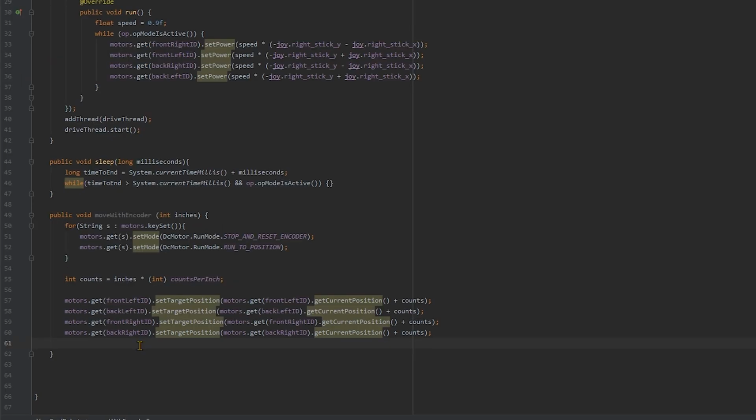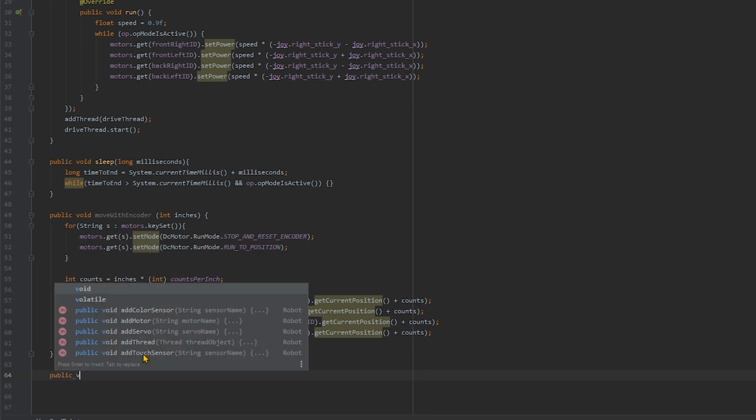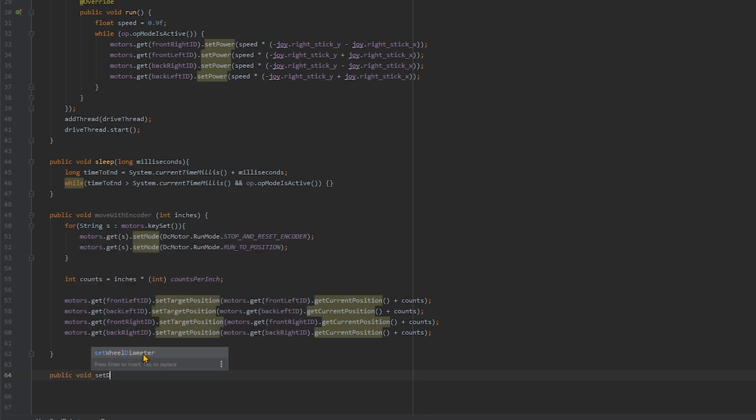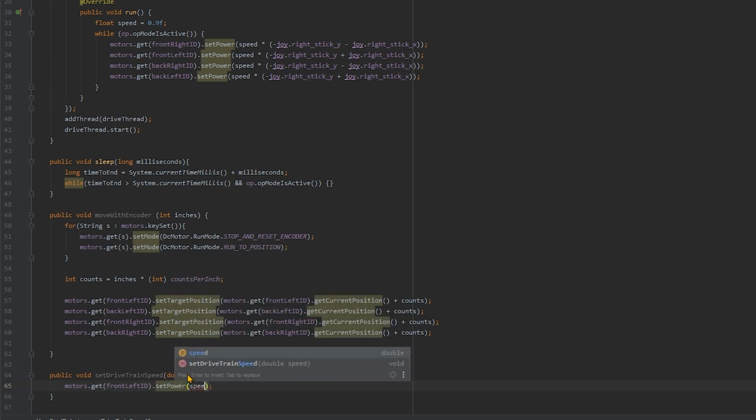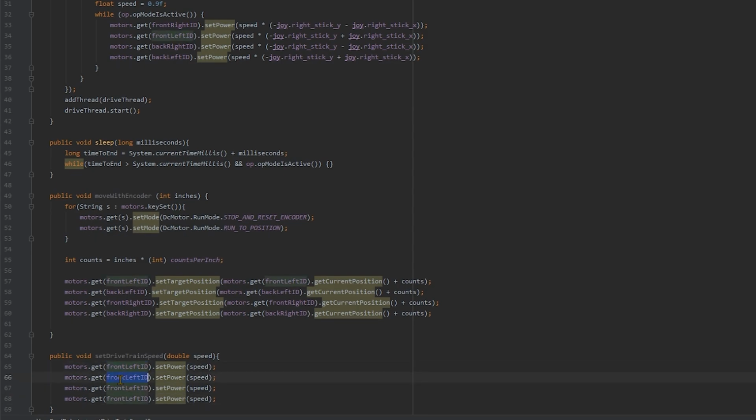Now we need to set the speed for each motor through a method of sorts. Let's go down to the bottom and say public void setDrivetrainSpeed, and you'll put in a double speed. In the body, for each motor in your drivetrain, set the power. So motors.get(frontLeftID).setPower(speed). And then you can do the same for the other three. So backLeftID, frontRightID, and backRightID. And there we go. We now have an easy way to set the speed.